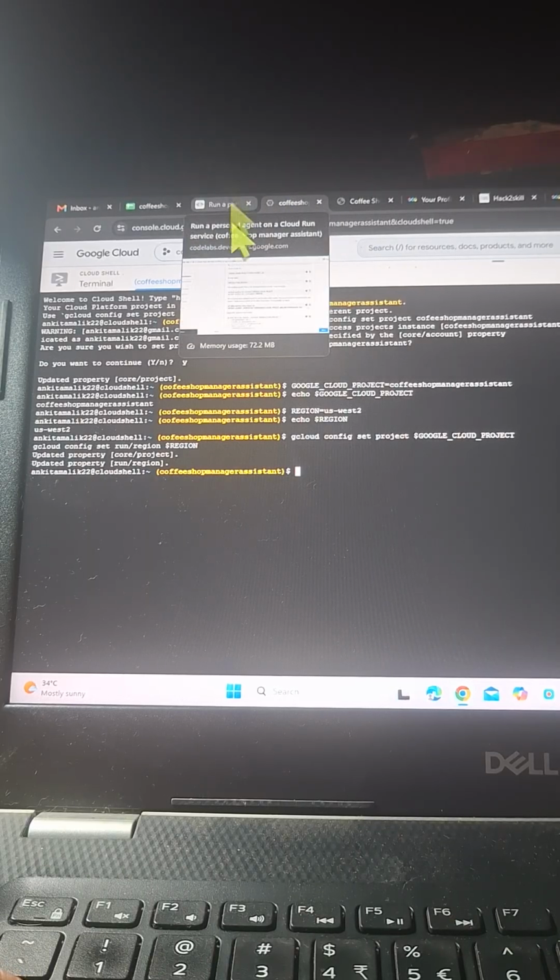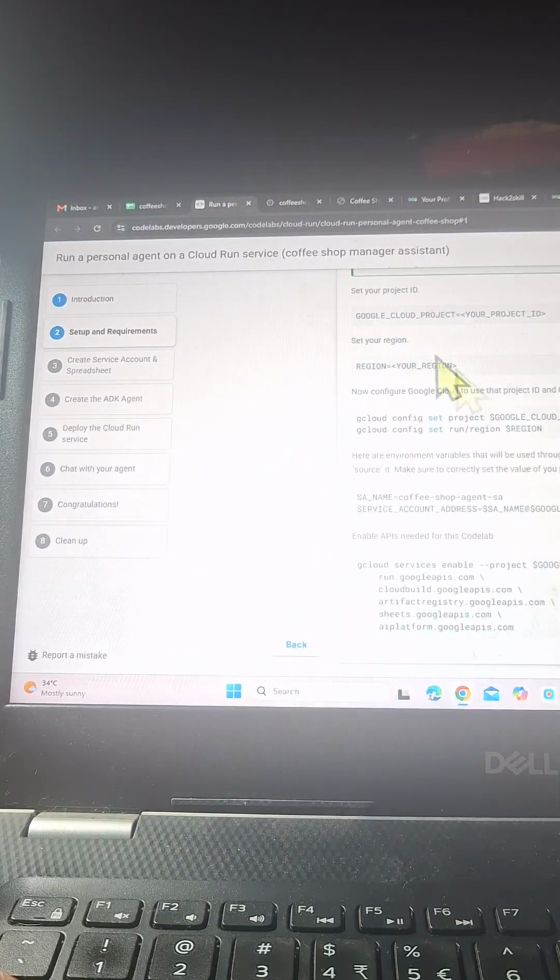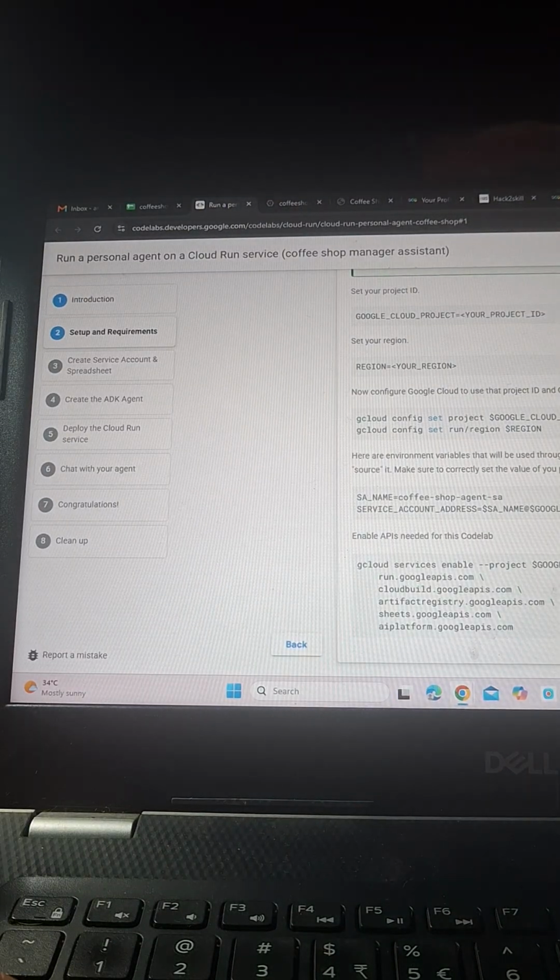Okay, yeah, so updated property for project and region. Next we have to create a service account. Here are the environment variables that we will use throughout this code lab. You can save these in the environment file and source it. Make sure to correctly set the value of the project ID and optionally the region.